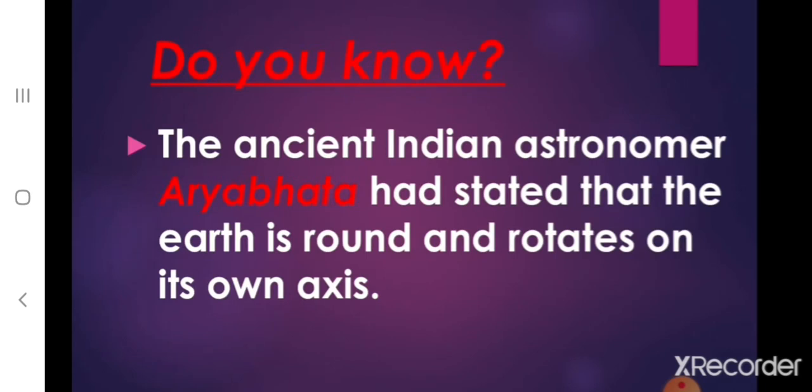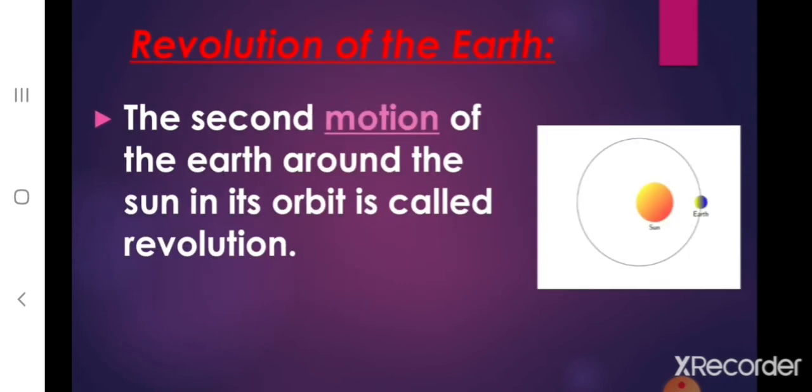Children, who stated that the earth is round and rotates on its own axis? The ancient Indian astronomer Aryabhatta had stated that the earth is round and rotates on its own axis. Children, the second motion of the earth around the sun in its orbit is called revolution.